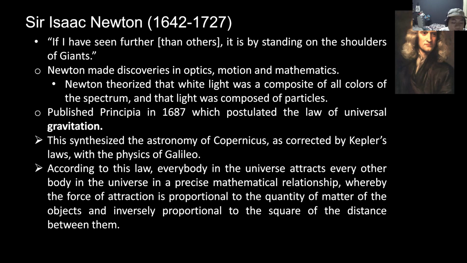This synthesized the astronomy of Copernicus as corrected by Kepler's laws with the physics of Galileo. According to this law, every body in the universe attracts every other body in the universe in a precise mathematical relationship, whereby the force of attraction is proportional to the quantity of matter of the objects and inversely proportional to the square of the distance between them.